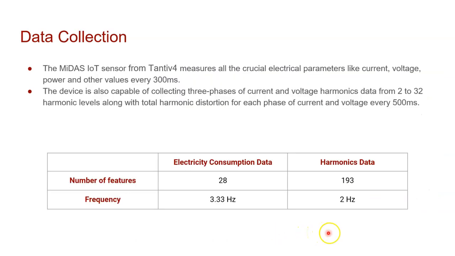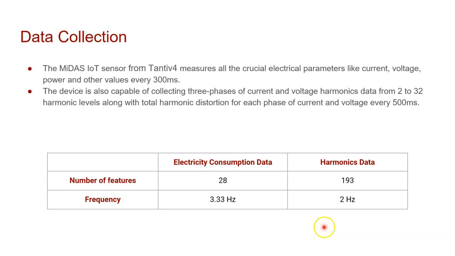In our current research work, the power data that has been used is being collected by the MIDAS IoT sensor from TANTU4. The sensor measures all the crucial electrical parameters like electrical current, voltage, active power, power factor, etc. at a sampling rate of 300 milliseconds. The device is also capable of collecting three-phase current and voltage harmonics from 2 to 32 harmonic levels, along with total harmonic distortion at a sampling rate of 500 milliseconds.